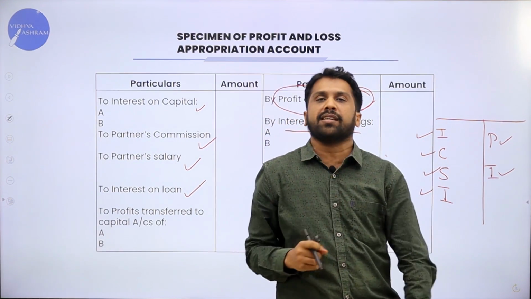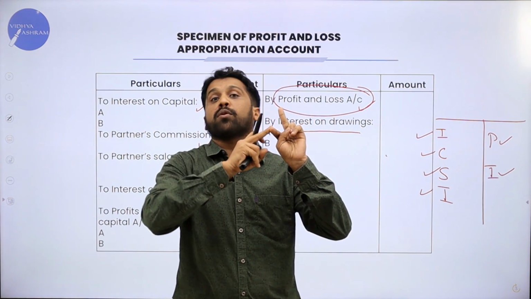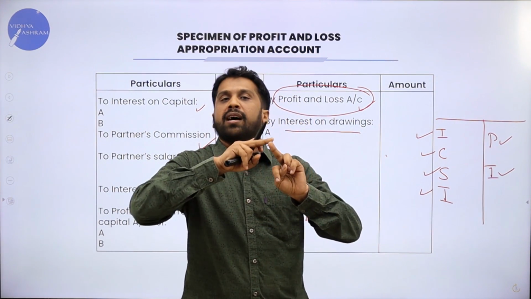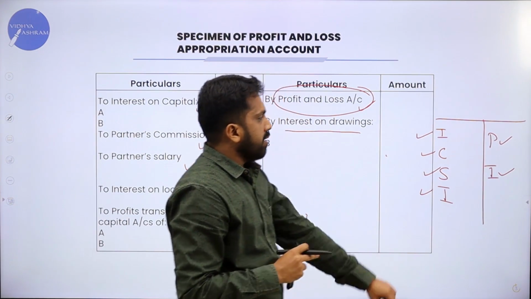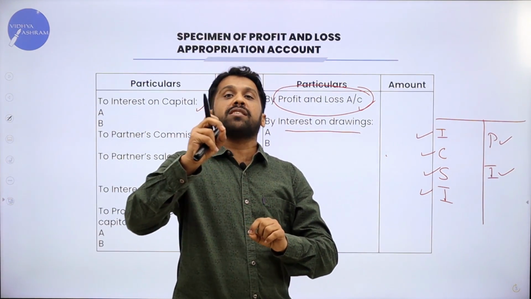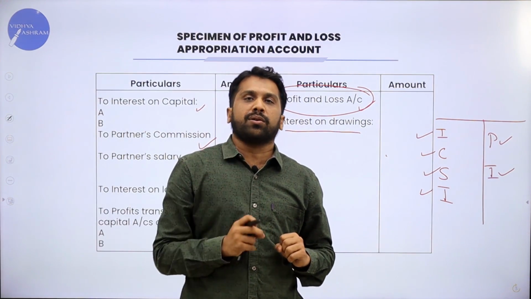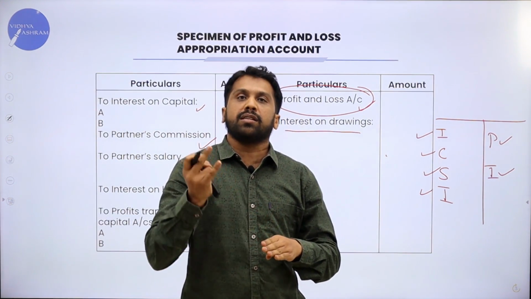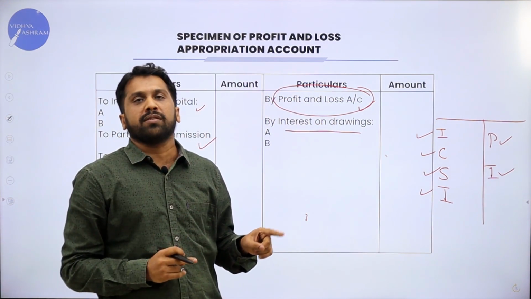Credit side, we have two things. P, I. P for what? Profit and loss account. I for what? Interest on drawings. Very good. So this is a format, or else we can call it a specimen of P&L appropriation account. You will be clear, you will understand better when we do one problem on this.